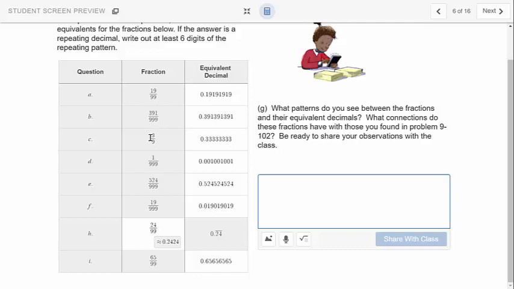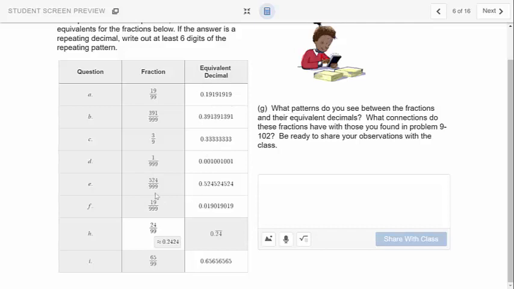And we know 3/9, which is 1/3 when you simplify it, is 0.33333333. 1 over 999 is 0.001001001. That's interesting. So that's kind of different from these first three.